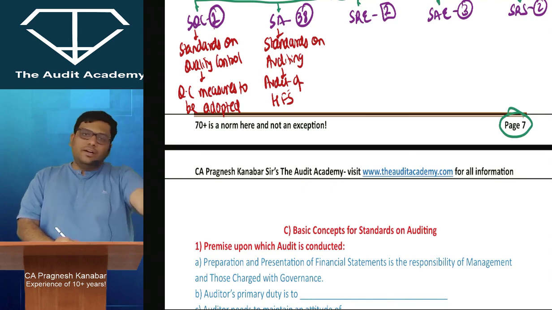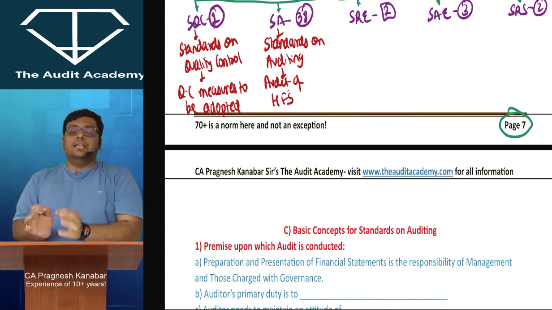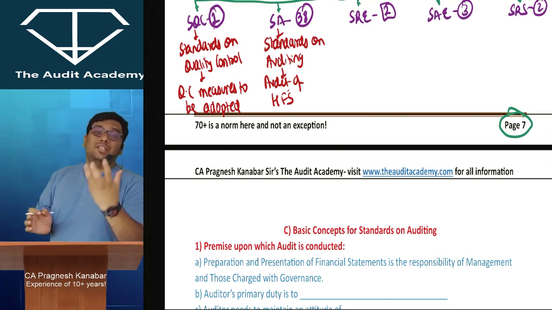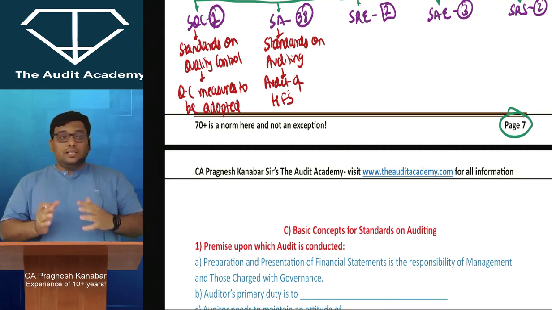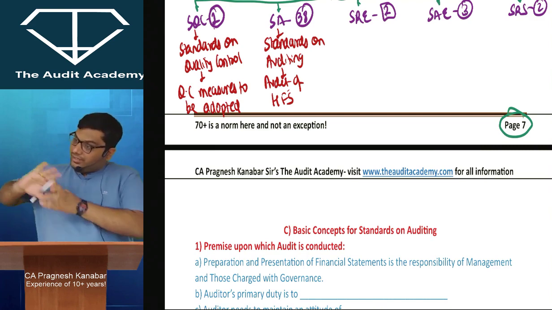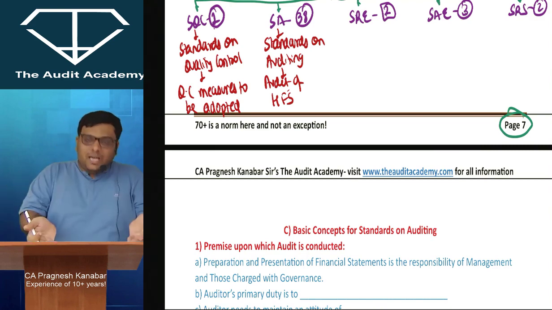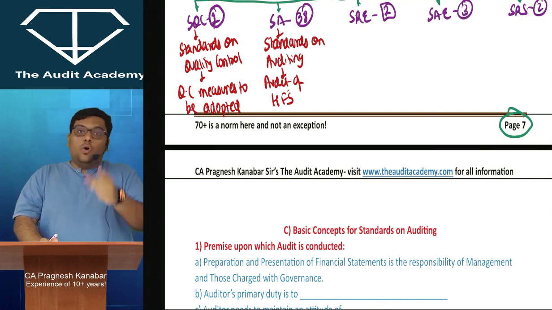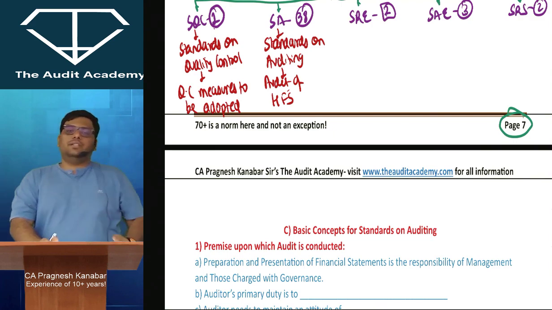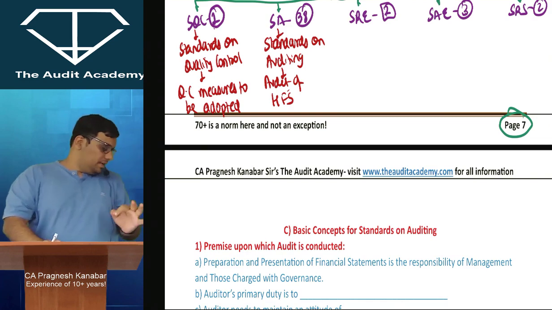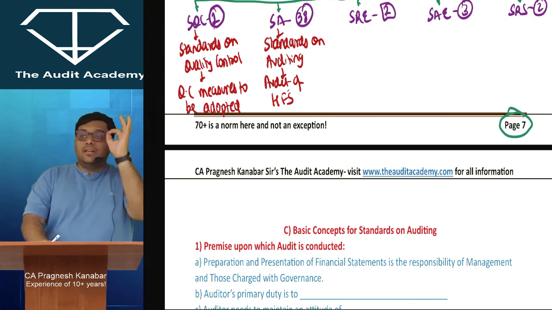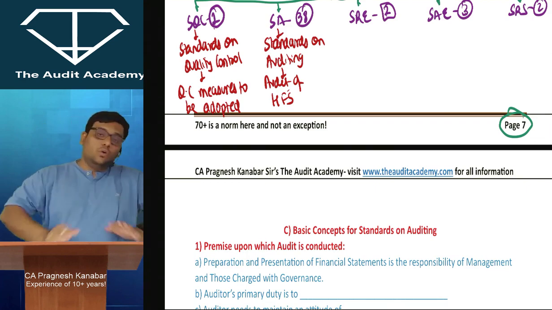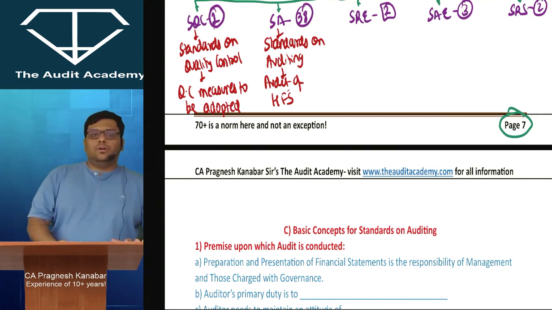Or it may be a voluntary assignment also, but whenever someone is asking you to audit their financial statements, the balance sheet and P&L, it is called as historical financial statements, because that history is already done now, and they have prepared balance sheet and P&L upon that, and you are going to audit it. Right? So audit of historical financial statements, only this particular assignment is covered in standards on auditing. I repeat, only this particular assignment is covered in standards on auditing, no other assignments. It could be statutory, voluntary, whatever it is.